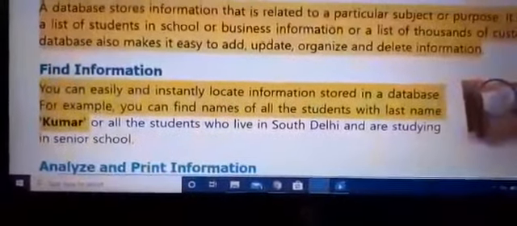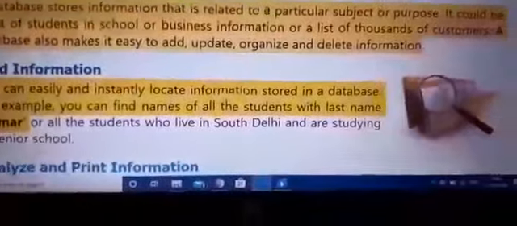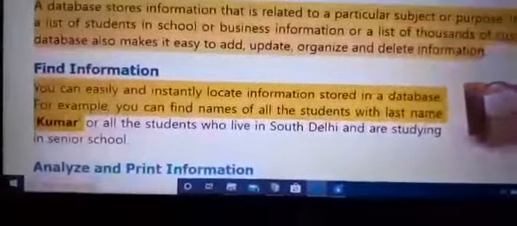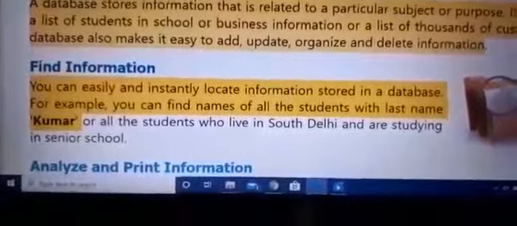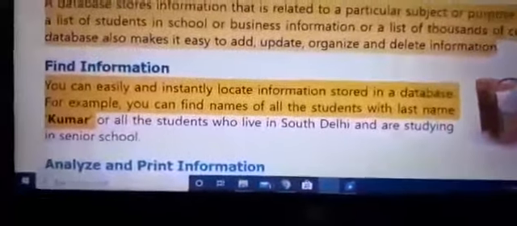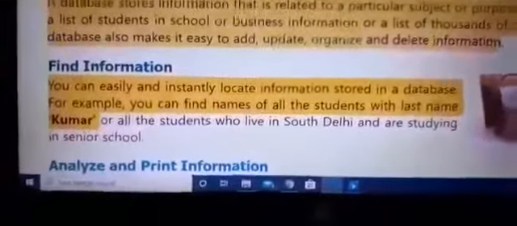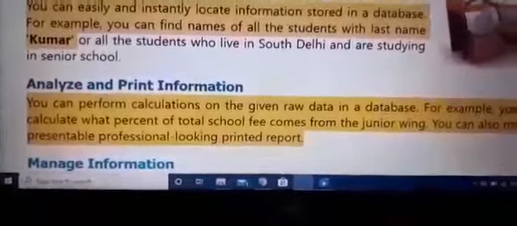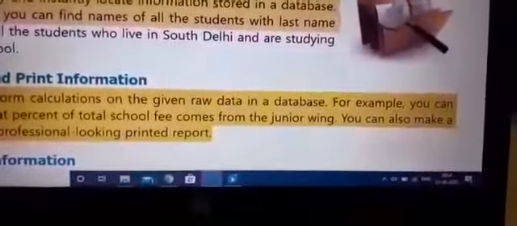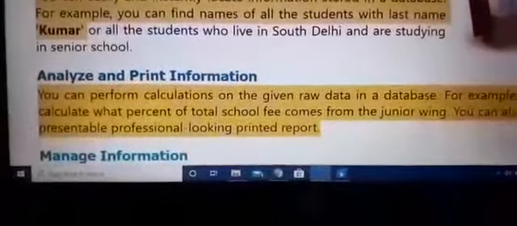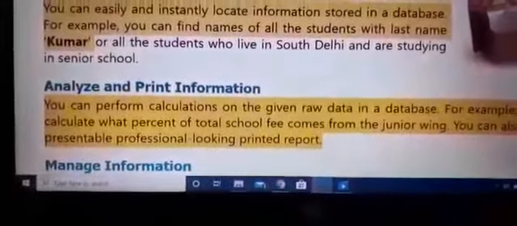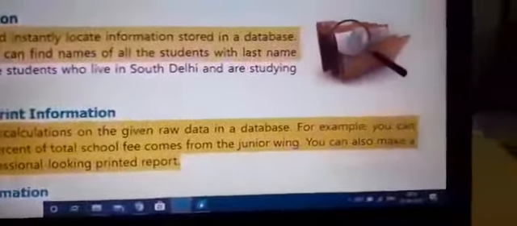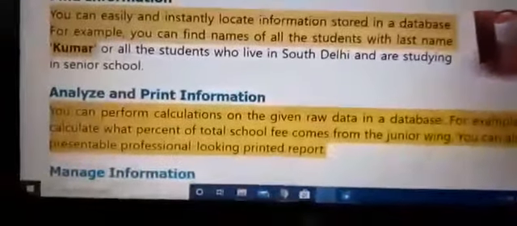Second job is find information. We can easily and instantly locate information stored in a database. For example, you can find names of all the students whose last name is Kumar. Third job is analyze and print information. You can perform calculations on the given raw data in a database. For example, you can calculate what percent of total school fee comes from the junior branch, and you can also make a presentable, professional looking printed report.